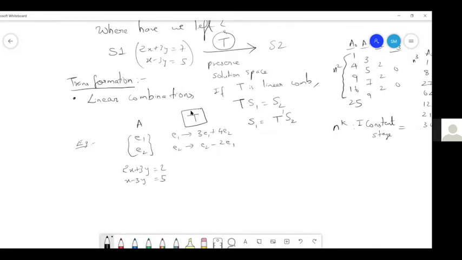It is a transformed matrix. That is T into A. T into A, okay, we'll call it B. So what is the matrix T? T is 3, 4, 1, minus 2. And A is 2, 3, 1, minus 3. And then we get this transformed matrix.